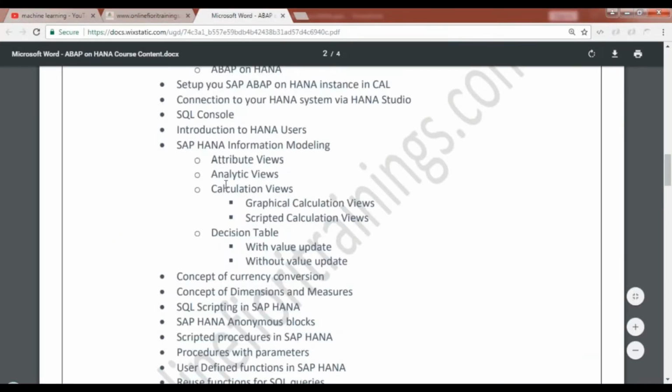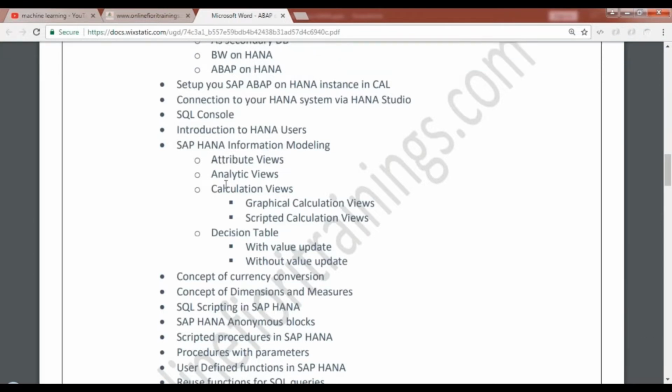So it will be all from the very basic, guys. You will see it in a minute when I start the real demo on the same. Then we will also be looking at information modeling in SAP HANA, all the different varieties of information models. I'll show you how to create them: attribute views, analytical views, calculation views, and decision tables. We will look at both types of calculation views, graphical and scripted ones.